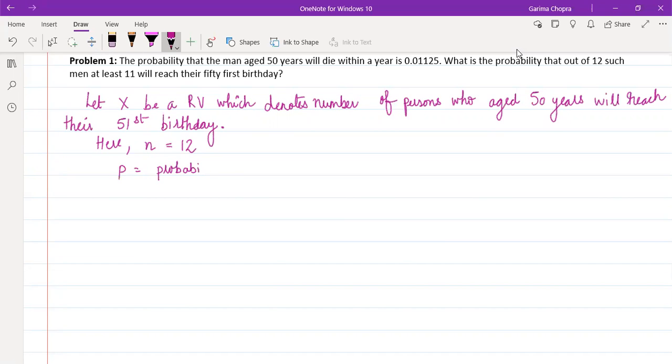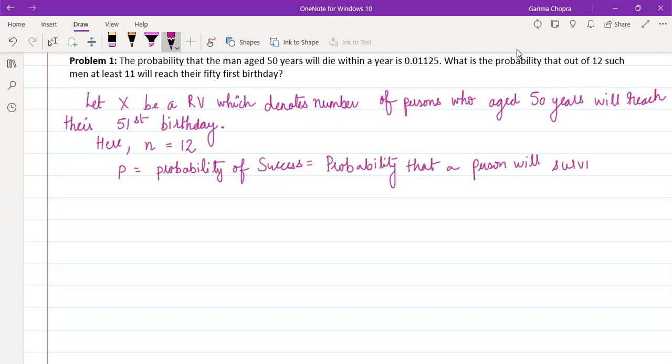So P, the probability of success, is the probability that a person will survive for a year. And this is 1 minus this probability, which is 0.01125, and this is equal to 0.98875.